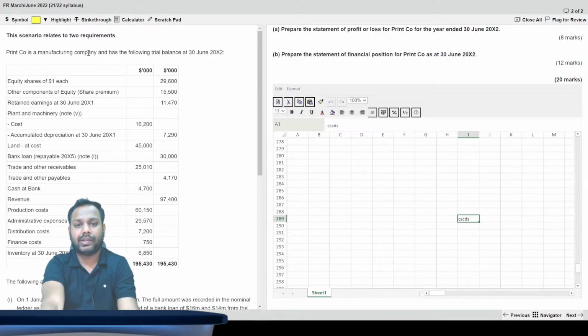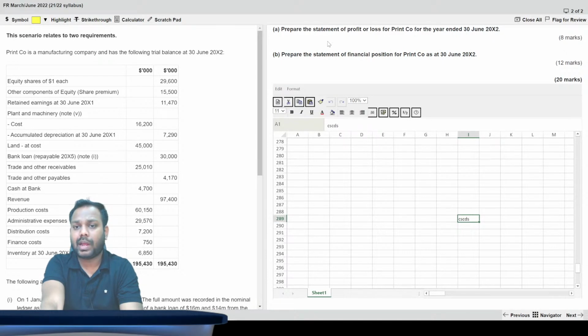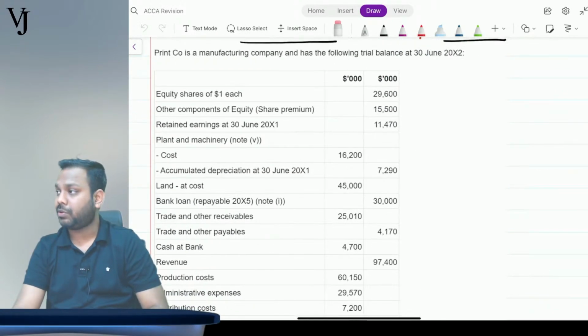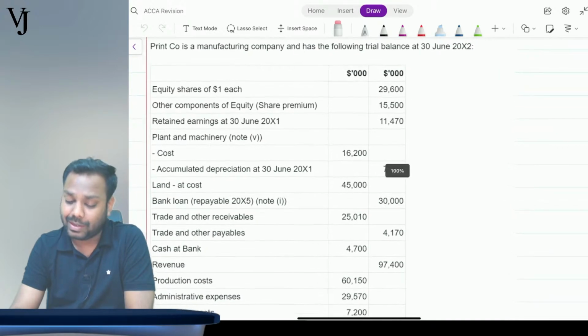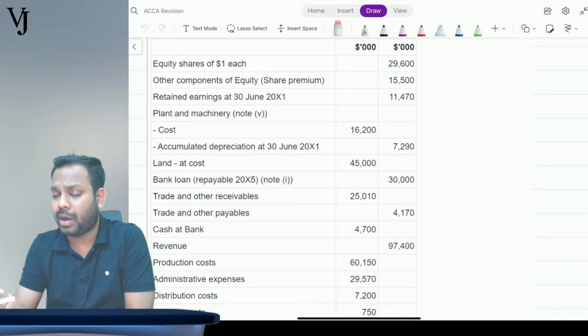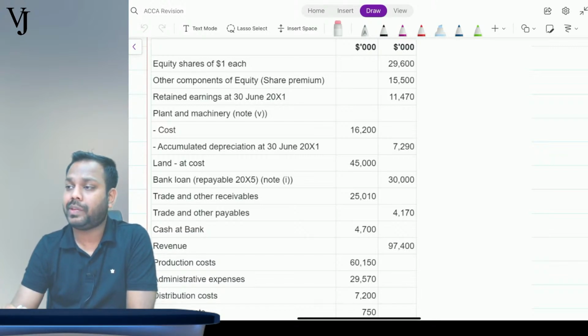It's a trial balance that is given, plus the adjustments are given. Now they are asking for the SOP&L and SOFP for 20 marks, right? That's the type of question that can come in the exam. Now I'll move on to my OneNote. We will read the question properly and try to solve it here, and then we'll make the final requirement, that is the P&L and the financial position, in the ACCA practice platform. Is that clear to everyone now?